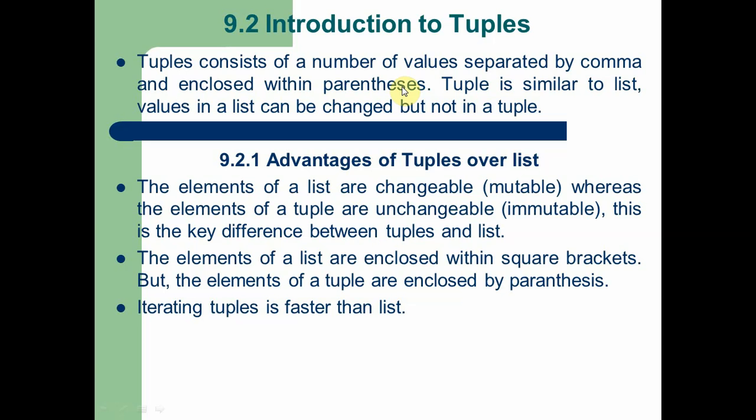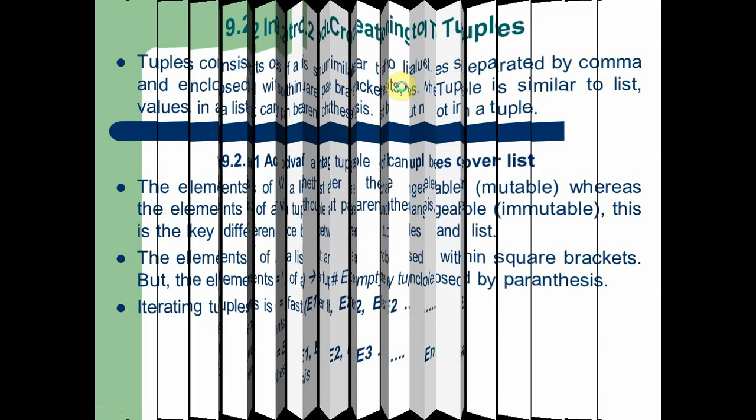Iterating tuples is faster than list. This is the major advantage of using tuples in Python. It means by using a loop statement we can access the elements of list and tuples, but compared to list, tuples perform much faster than list. So that's why tuples are recommended for programming compared to list where we need fast performance.